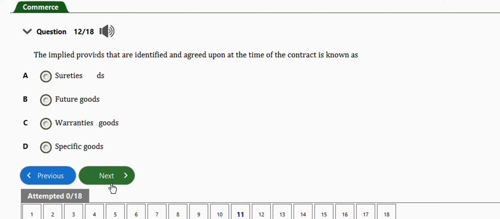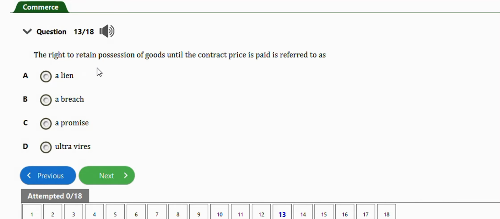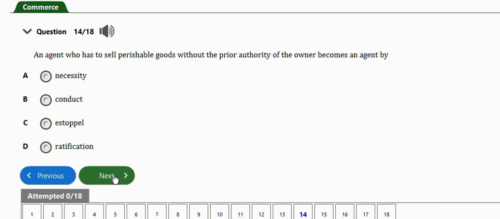Okay, next question. It says the implied provisions in every sale of goods as contained in the Sale of Goods Act are conditions and warranties. Option C. This is a repeated question. Next one. The right to retain possession of goods until the contract price is paid is referred to as a lien. Option A is the right answer, guys. Take note. Next question. An agent who has to sell perishable goods without the prior authority of the owner becomes an agent by necessity. Option A.